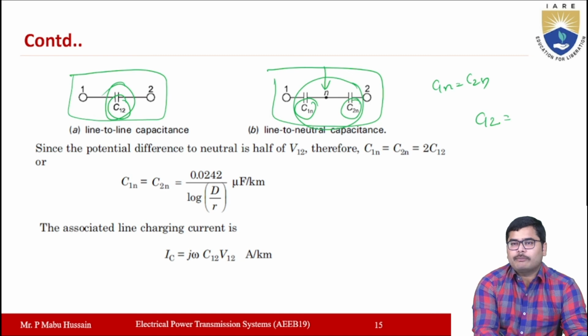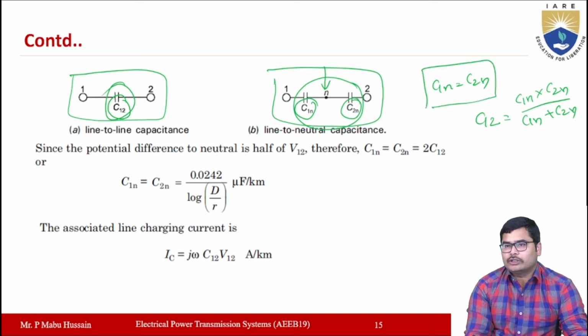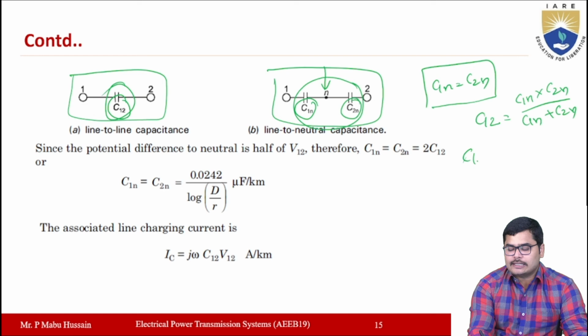When two capacitors are in series, the total capacitance can be written as C1n into C2n by C1n plus C2n, and the values of C1n and C2n are both the same. So C12 is equal to C1n multiplied by C2n, which can be written as C1n by 2, because these two are the same, so C1n by 2.